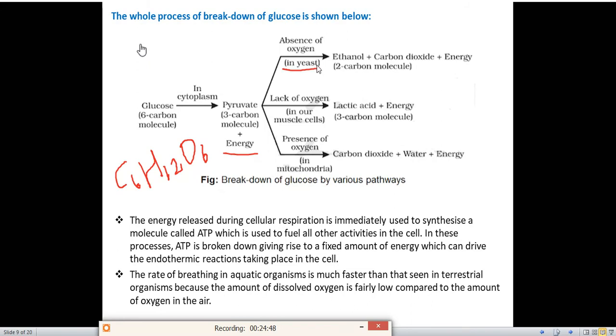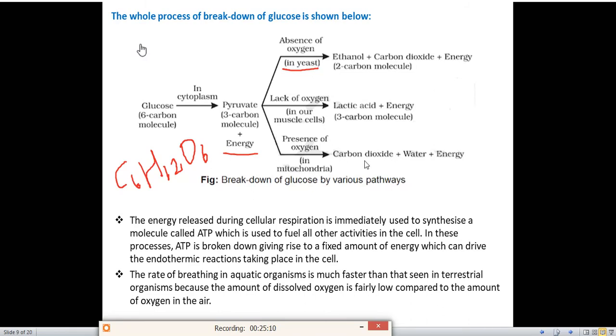During fermentation, we can observe this process. It will break into ethanol, carbon dioxide and energy. Lack of oxygen in our muscle cells. If in our muscle cells there is lack of oxygen, no oxygen is present, then pyruvate will change into lactic acid and energy. And if pyruvate will break into carbon dioxide, water, energy, this process will take place in the presence of oxygen and it will take place in mitochondria.